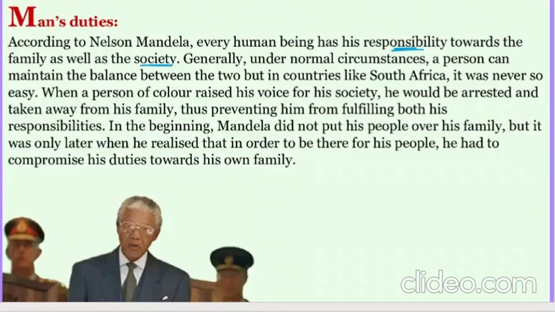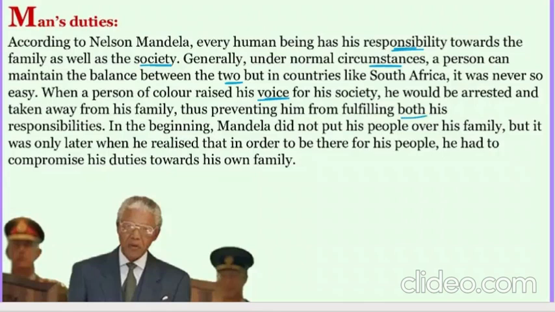But generally, under normal circumstances, a person can maintain the balance between the two. But in countries like South Africa, it was never so easy. In normal countries, we balance the two things, families and societies, properly, and we can manage to do it. But during that time, in South Africa, it was not easy. When a person of color raised his voice for his society, he would be arrested and taken away from his family, thus prevented from fulfilling both his responsibilities.